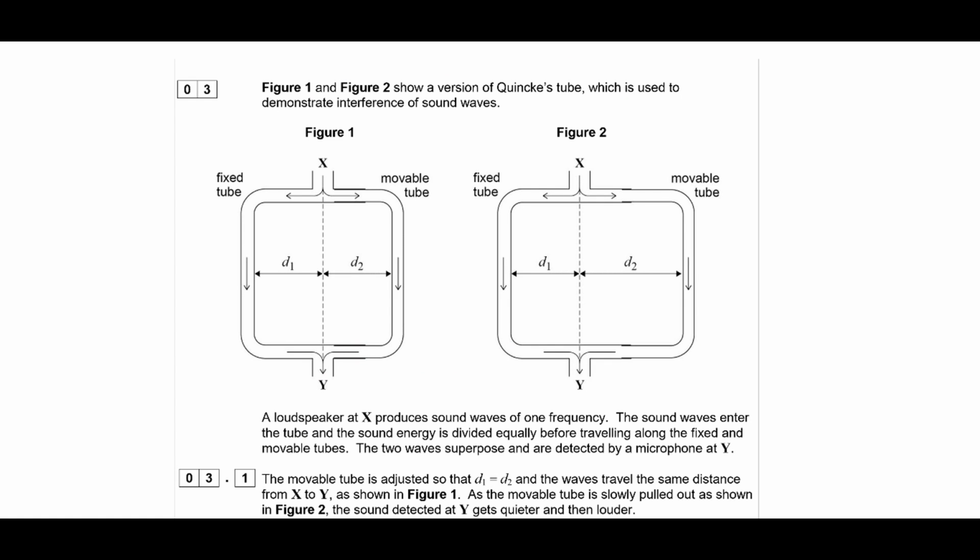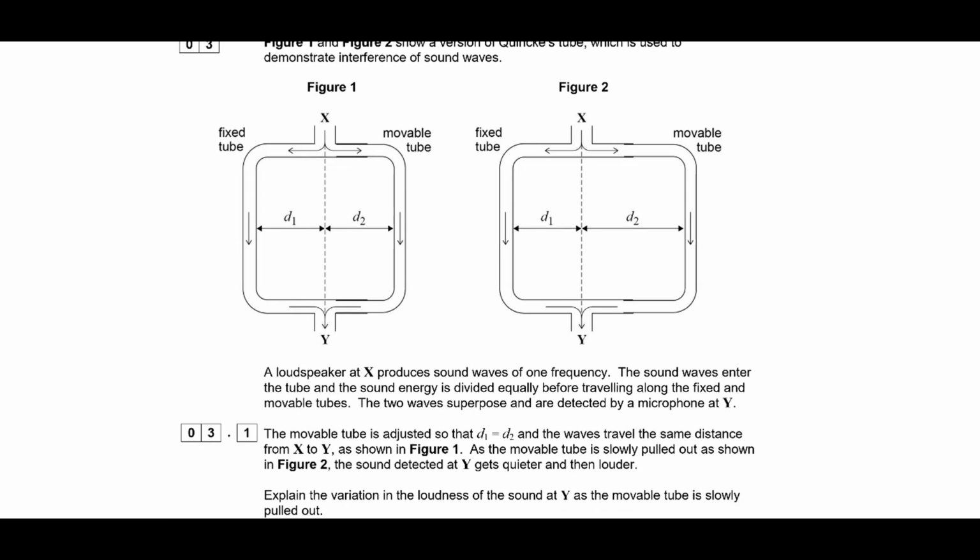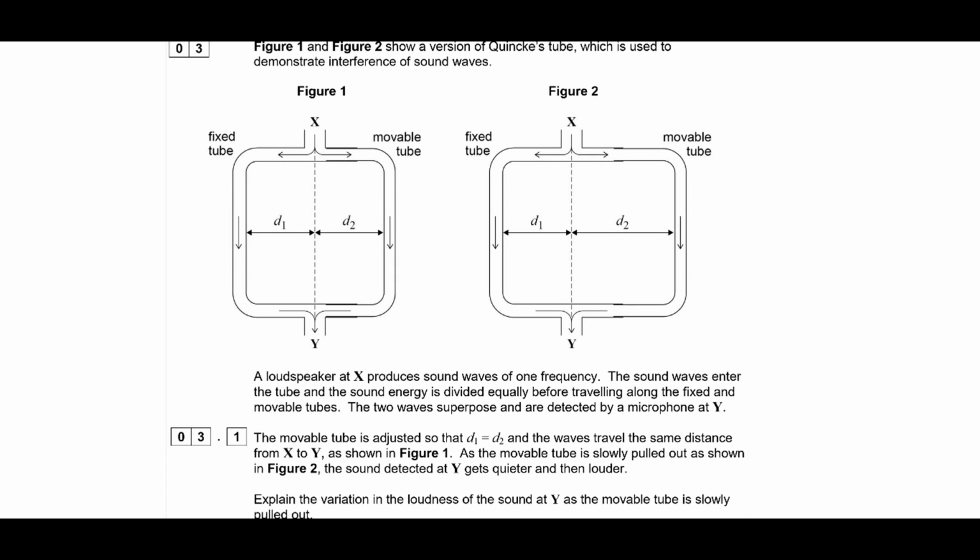Okay, so we've got a diagram showing a version of Quincke's tube, which is used to demonstrate interference of sound waves. We've got a fixed side over here and a movable side over here. It's a little bit like a trombone, I guess, because we can extend or move in this movable part. We've got a loudspeaker at X, at the top, and it produces one frequency or wavelength, and sound all travels at the same speed. The sound waves enter the tube and the sound energy is divided equally before traveling along the fixed and movable tube. So half the energy goes this way, half the energy goes this way.